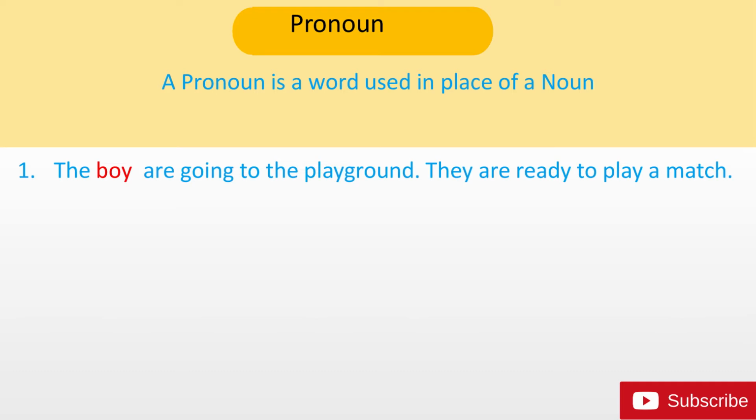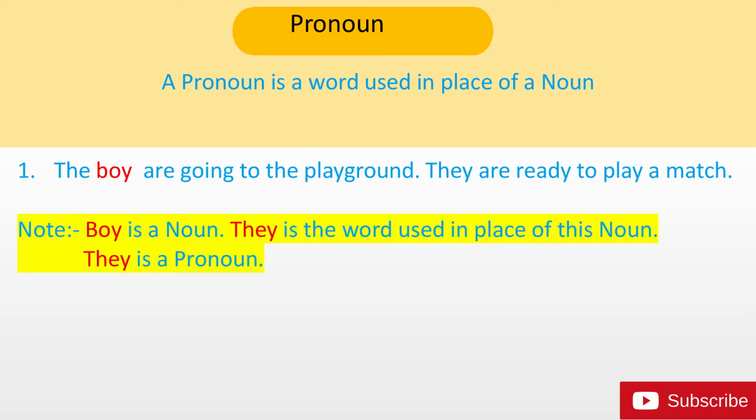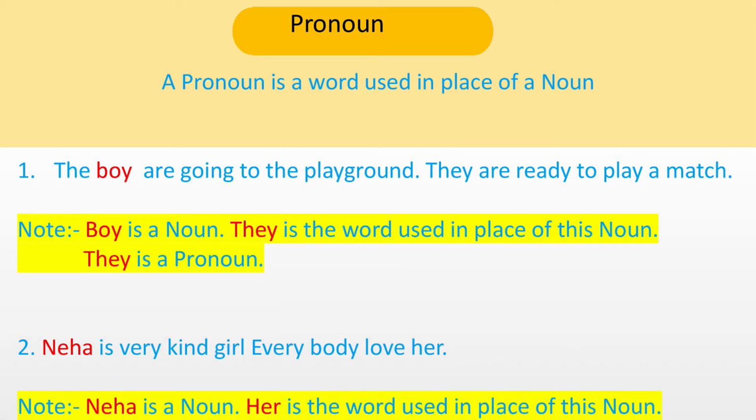Example: The boys are going to the playground. They are ready to play a match. Boy is a noun. They is the word used in place of this noun. They is a pronoun. Next, Neha is very kind girl. Everybody loves her. Neha is a noun. Her is the word used in place of this noun. Her is pronoun.